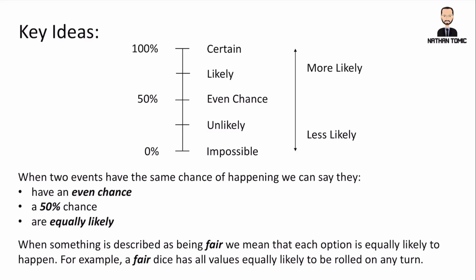When we have two events that have the same chance of happening, we can say that they have an even chance, a 50% chance, or are equally likely to happen. Another term that we need to understand is the idea of something being fair. So if we talk about a fair event happening, it means that every possibility has an equal chance of happening. So for example, if we talk about a fair dice, then all sides of the dice have an equal chance of coming up, and the dice is not weighted or made to cheat in any sort of way.